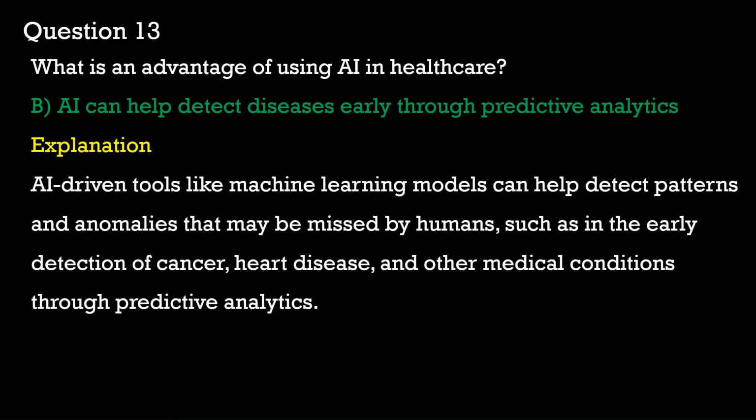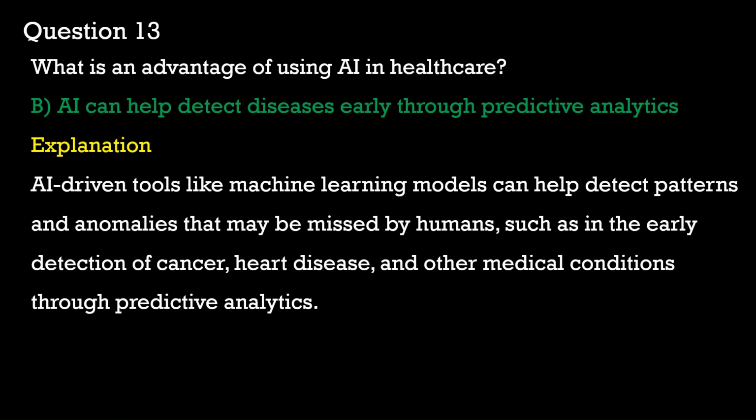One of the key advantages of using AI in healthcare is its ability to analyze large amounts of medical data and predict potential health issues even before they become serious. AI-driven tools like machine learning models can help to detect patterns and anomalies that may be missed by humans, such as in the early detection of cancer, heart diseases, and other medical conditions through predictive analytics.